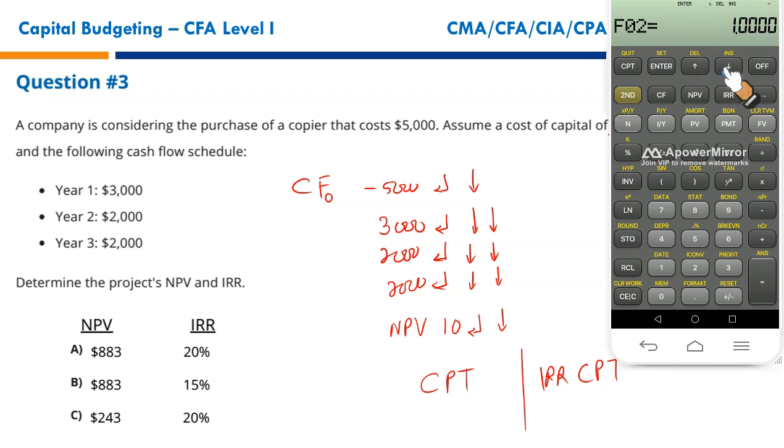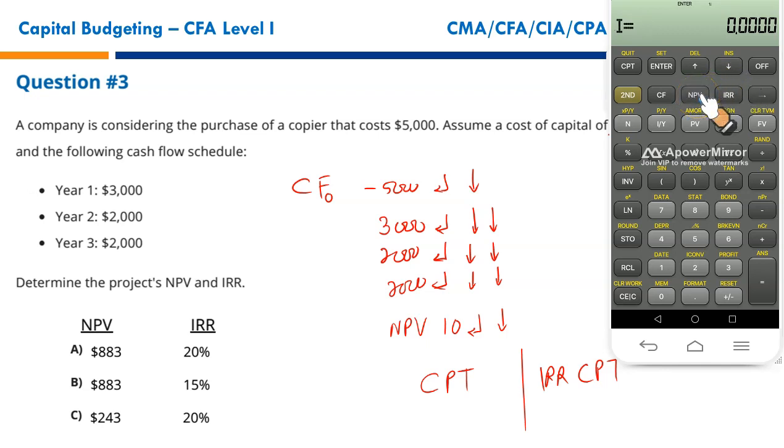We can enter 2. Then we don't need to enter the third year cash flow. But let's say take it as a single cash flow at the end of year 2. Enter the down arrow key again. Now you need to put the third year cash flow, that is 2,000 again. Enter. Down arrow key. What's the frequency? Just 1. Press this down arrow key again. All these cash flows have been entered.